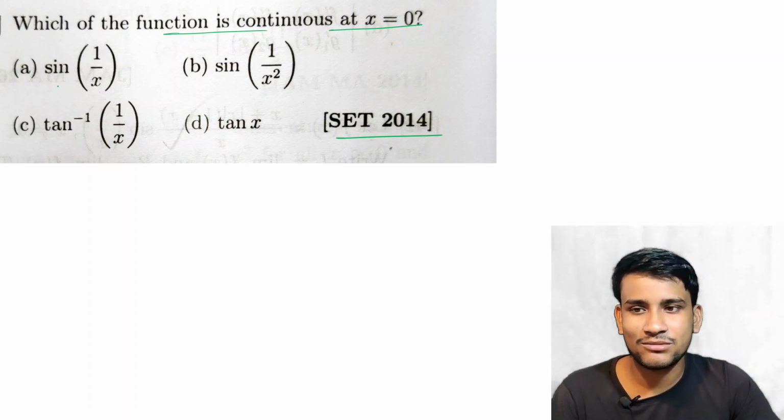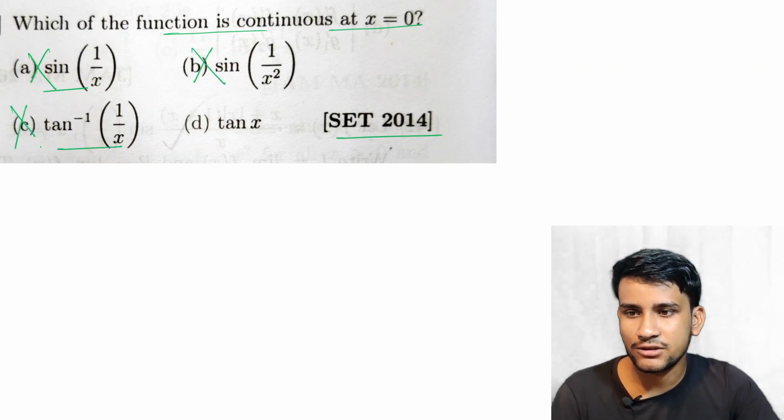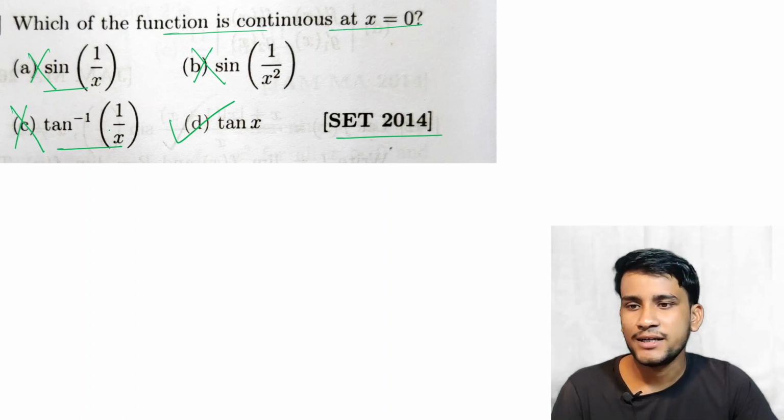So limit x tends to 0, sin 1 by x does not exist, sin 1 by x square also does not exist, tan inverse 1 by x does not exist. Simple, this is the answer. These three do not exist at the point 0, or as x tends to 0. The limit does not exist.